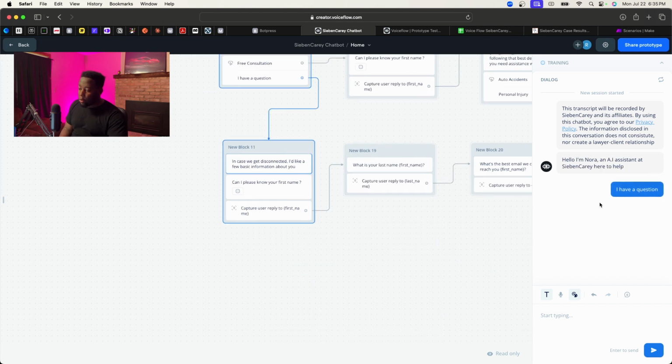And then let's say I have a question, right? It will collect my basic information first because since the lead is just looking for a quick answer, we want to make sure we capture the lead's information first. Then later on, we could contact them to see if they needed actual representation or keep the lead warm and all that stuff.